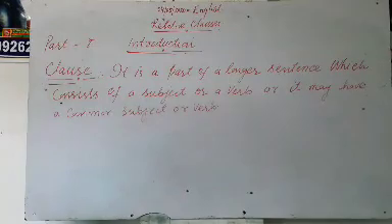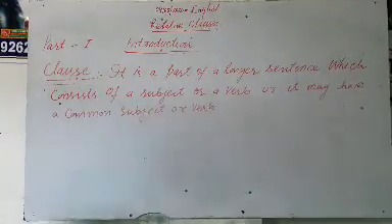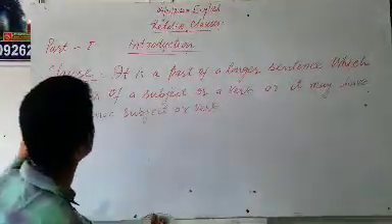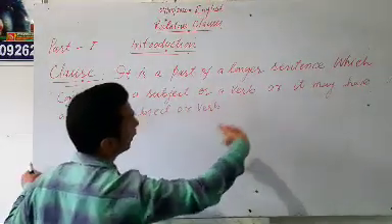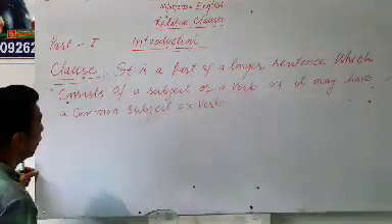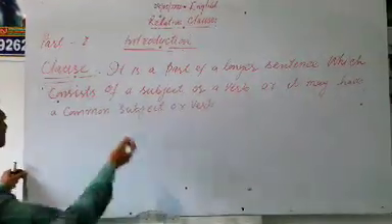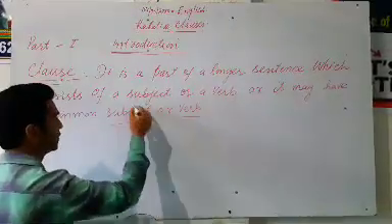I shall explain it once again. It is a part of a longer sentence which consists of a subject or a verb, or it may have its own common subject, or both subject as well as verb.